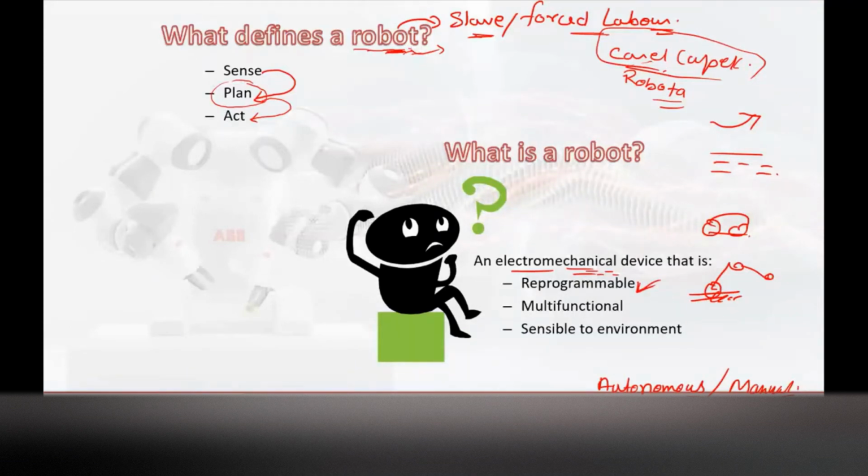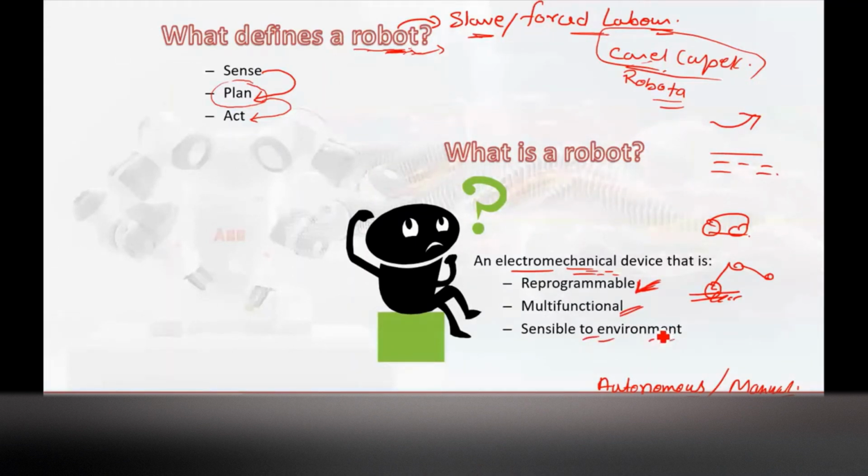Let us suppose I want my robot to do task 1, picking and placing. Now after some time I want the welding operation, welding of two sheets. So I will change the program and my robot will do that operation. If that kind of quality is there in the machine, then it can be termed as a robot. It should be multifunctional, able to perform different functions, and sensible to the environment.